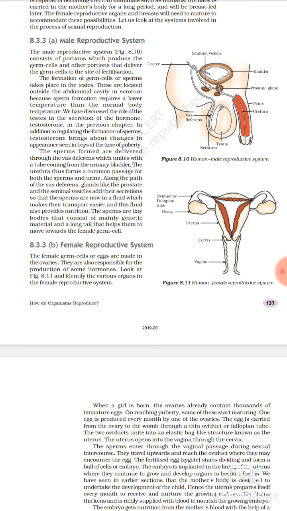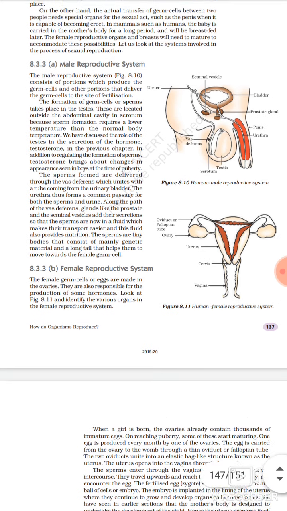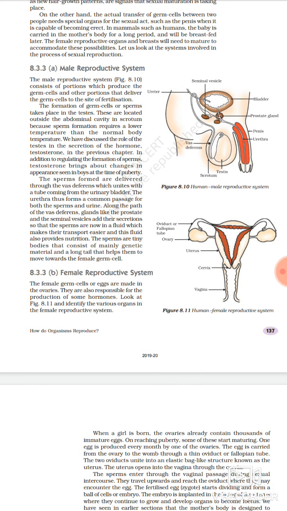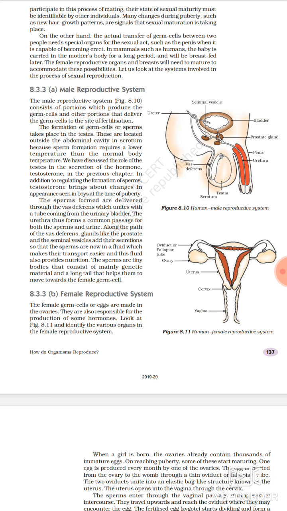But as soon as the child attains puberty, these testes hang out of the abdominal cavity. Now what is the reason why they hang out of the abdominal cavity? Because for the production of the sperm, a much lower temperature is required as compared to the body temperature.